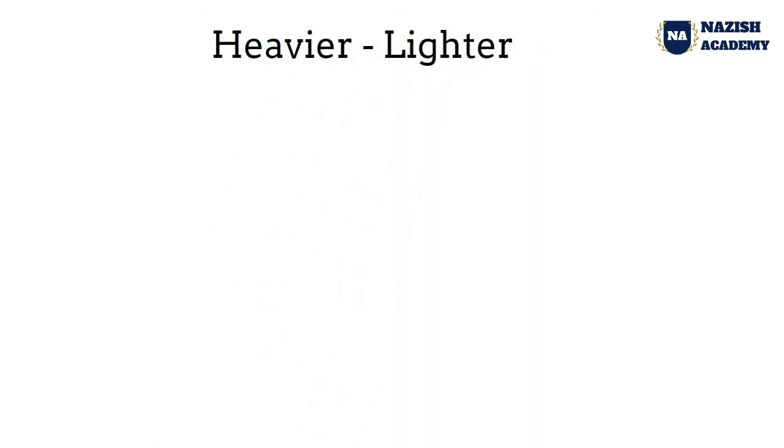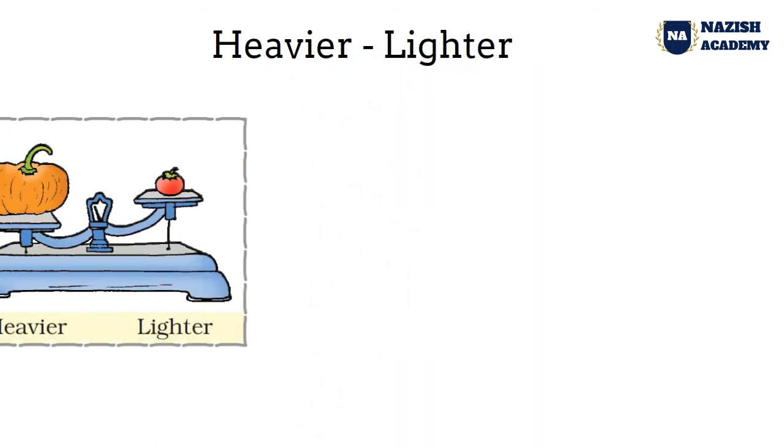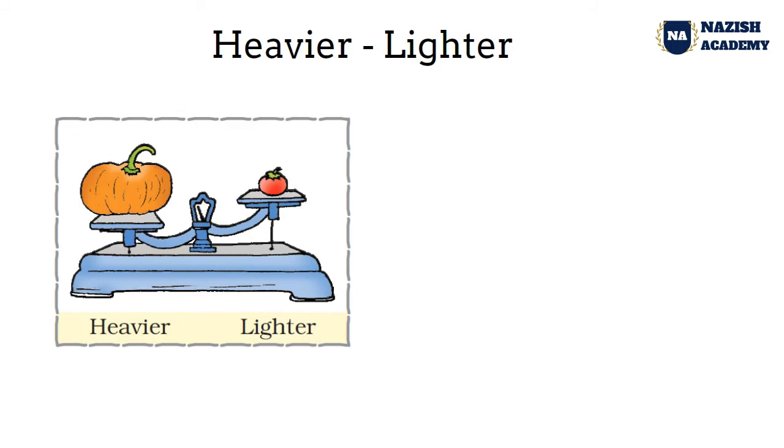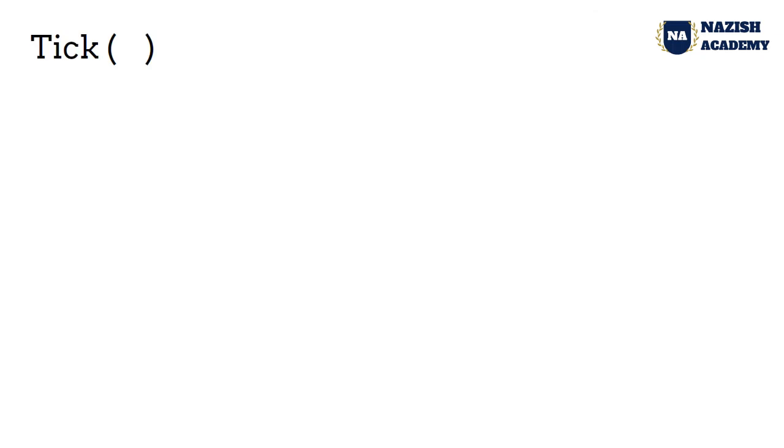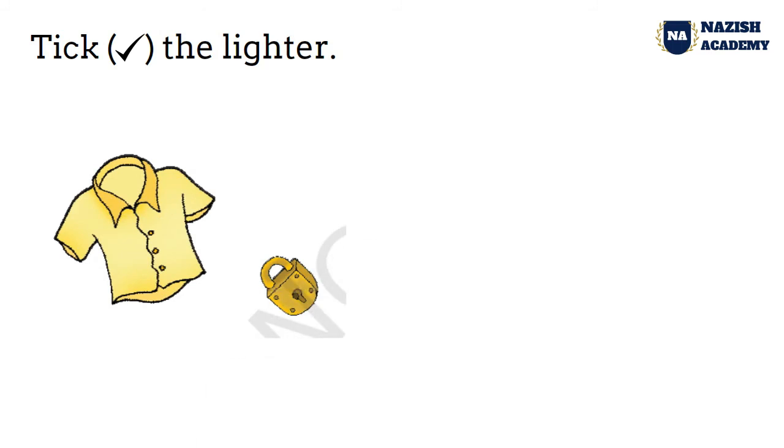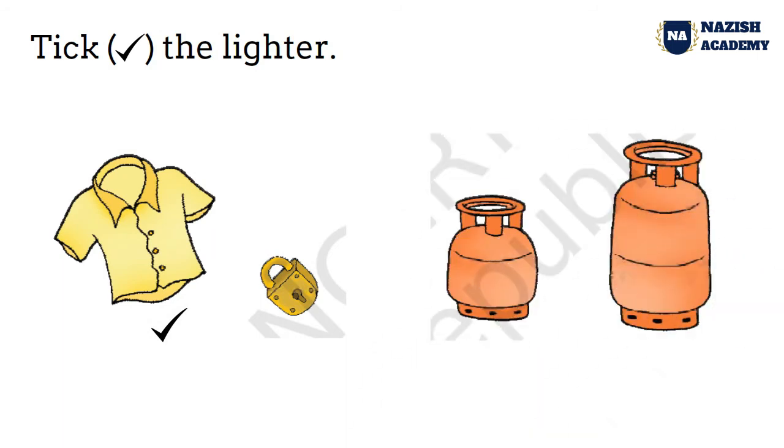Heavier, lighter. Pumpkin is heavier and tomato is the lighter. Here, elephant is heavier and ant is lighter. Now, take the lighter. Which is the lighter, shirt or lock? Shirt. Good. And here, the cylinder on the left side is lighter.